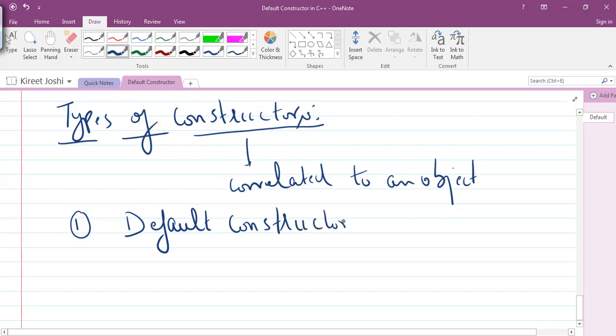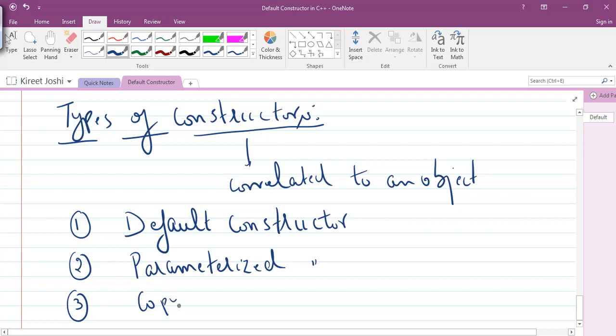Second is the parameterized constructor. And the third is the copy constructor. So there are basically three types of constructors that we'll be focusing on in this tutorial.